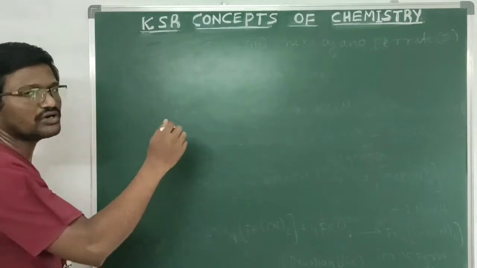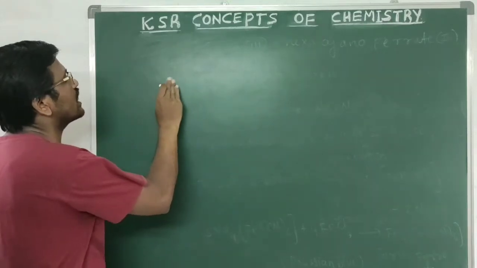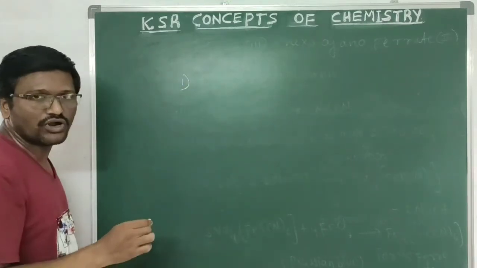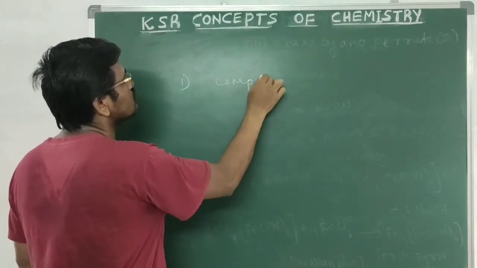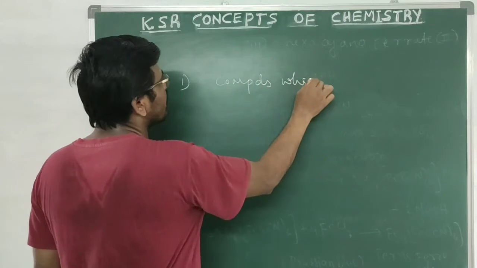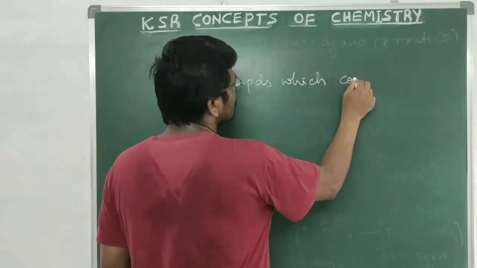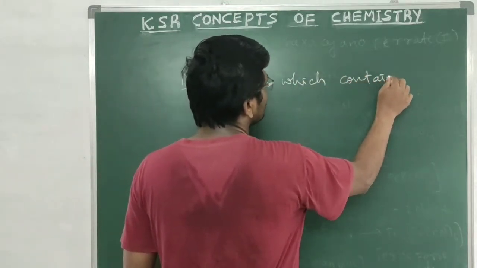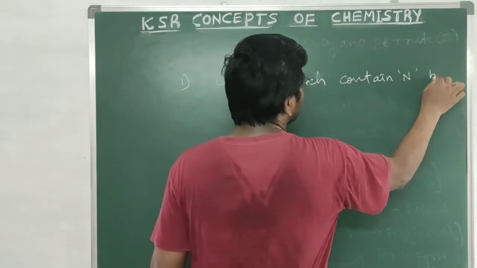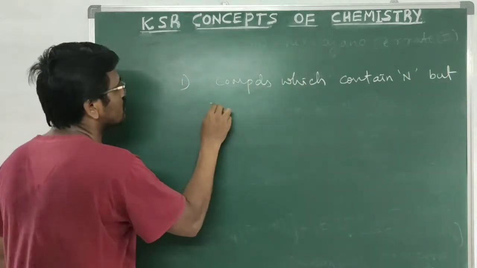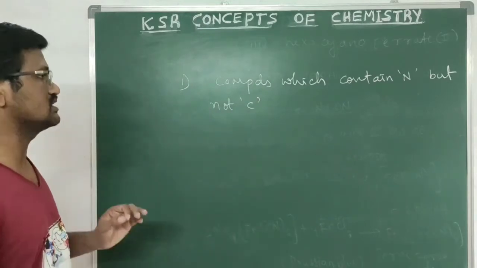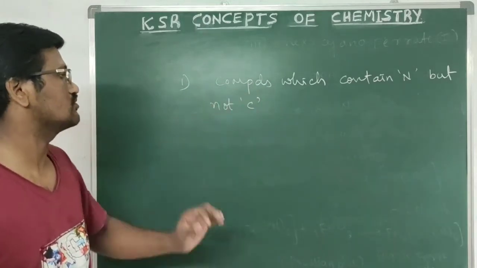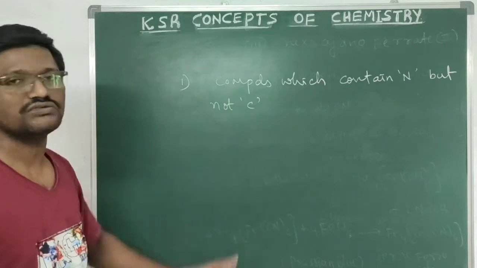There are some important notes in this test for nitrogen. The first point is that organic compounds which contain nitrogen but not carbon do not give this test.